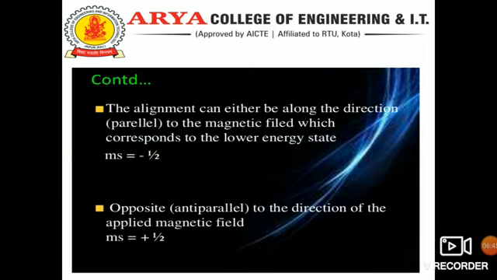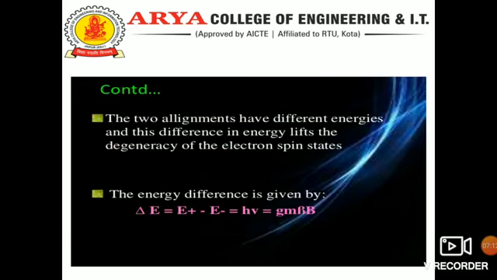The alignment can either be along the direction of the magnetic field, which corresponds to the lower energy state, ms equal to minus 1 by 2, or opposite to the direction of the applied magnetic field, which is ms equal to plus 1 by 2.